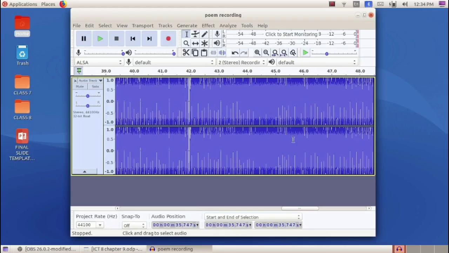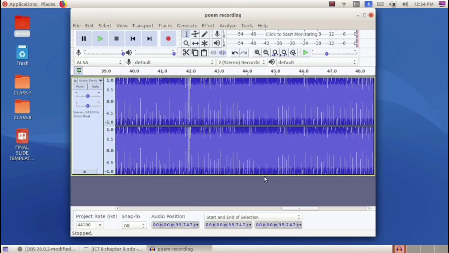So we have two waveforms here. Then we have a vertical scale here. Then we have a control panel. Together these are known as the audio track. So if we record or import audio without selecting a track, it will be recorded or imported into a new track.